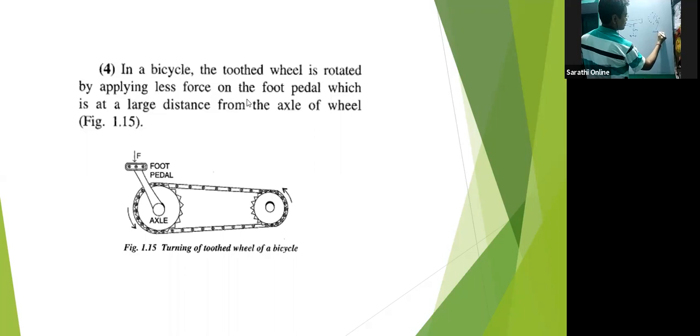And that is anti-clockwise. So anti-clockwise movement should be equal to clockwise movement. Anti-clockwise movement is W1 into D1, and clockwise movement is W2 into D2. So both of them should be the same.